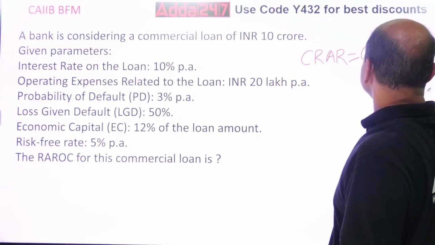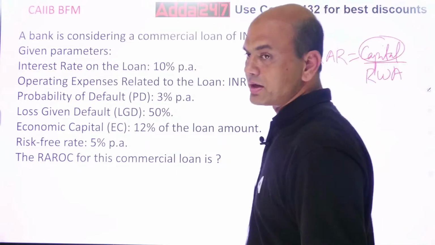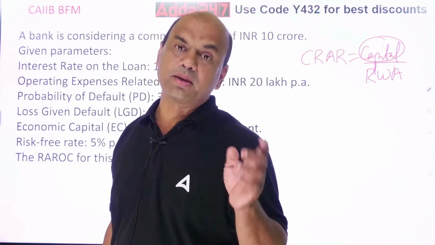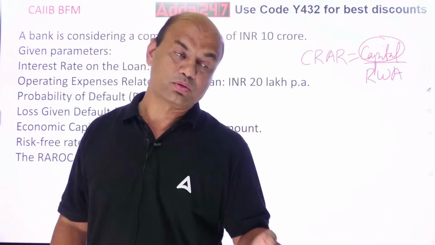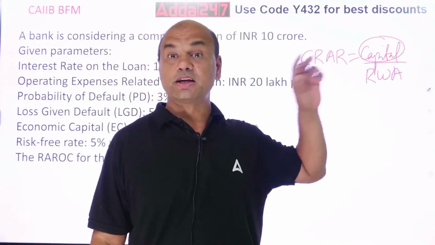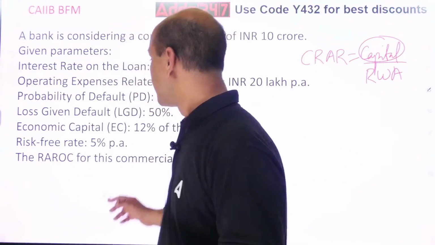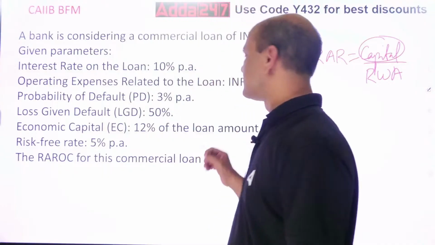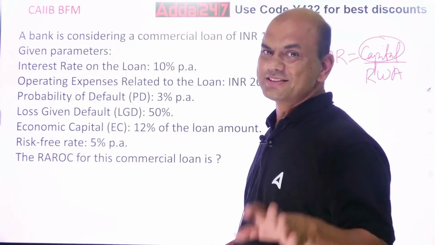upon RWA. This part of capital is known as economic capital. It is basically the capital required to take the risk, to give the loans. So that is economic capital. Economic capital is given as 12%. So basically it's given as CRAR.